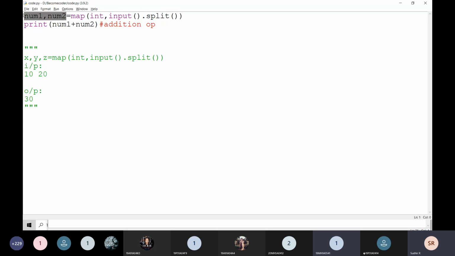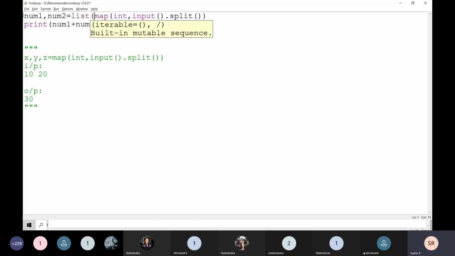Is it so, sir? Yes, yes. But instead of that, there is one more function we have to write. That is list of map of. It is going to be a list of like this. For this, it is going to be converted into a list.